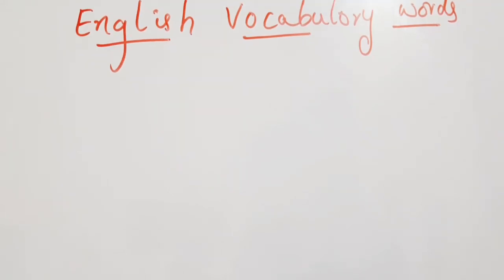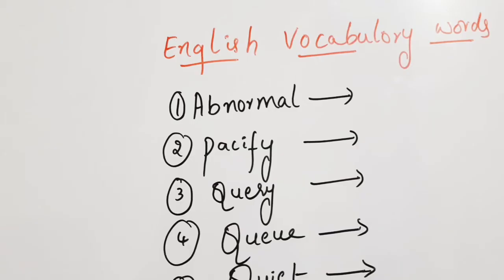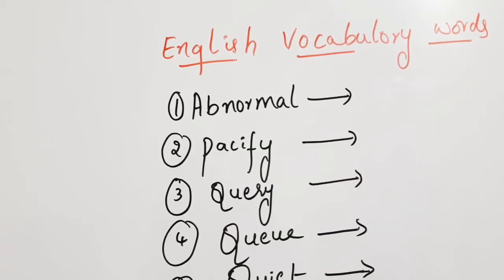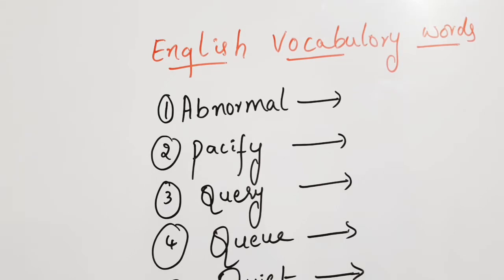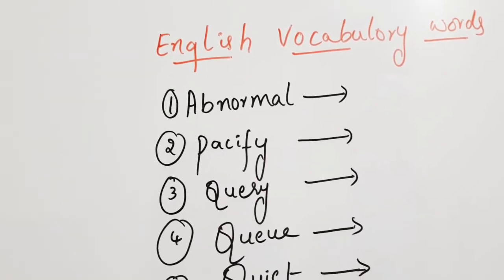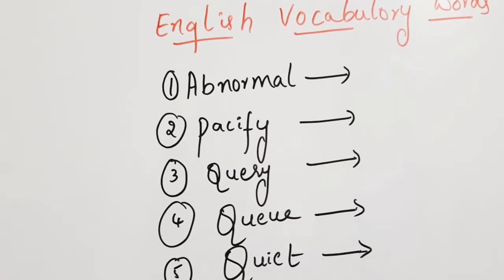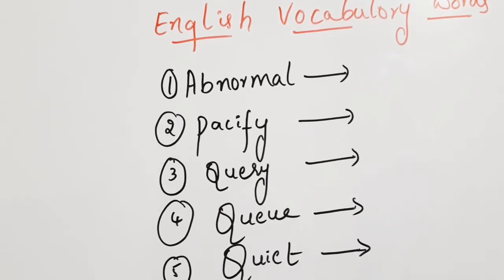Today I am going to discuss with you all 5 important English vocabulary words. So let's begin. These are the 5 important English vocabulary words that we will use in our daily life. So first one is abnormal.